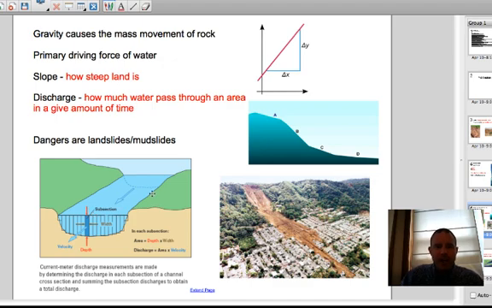Past Regents questions have often asked, how would you determine the velocity of this stream? Well, if we look at this back line here and this front line, if you were to drop an object, time how long it took to go from point A to point B, and then divide by the distance, you would be able to calculate the velocity. If we know our area and we know our velocity, we can calculate the discharge.